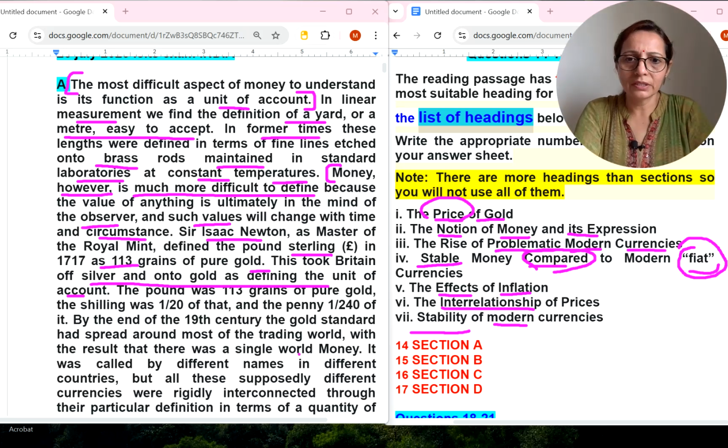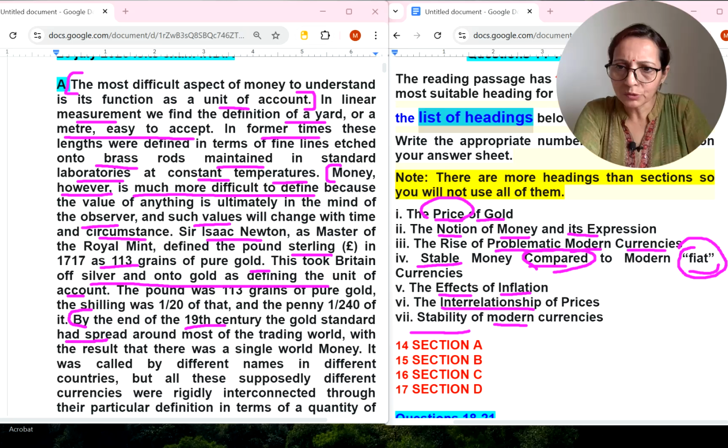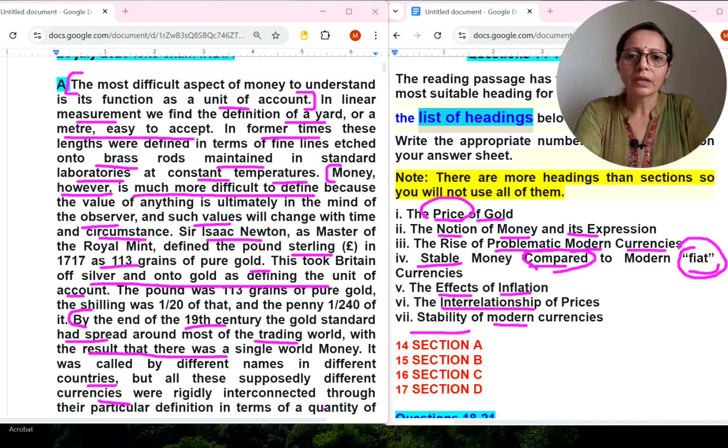But the last sentence also we should read. Okay, let's read it here. By the end of the 19th century, the gold standard had spread around most of the trading world, with the result that there was a single world money. It was called by different names in different countries, but all those supposedly different currencies were rigidly interconnected through a particular definition in terms of a quantity of something.